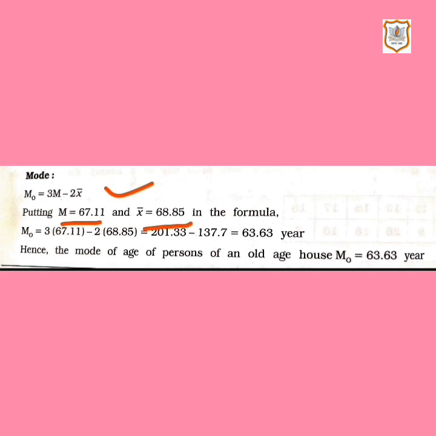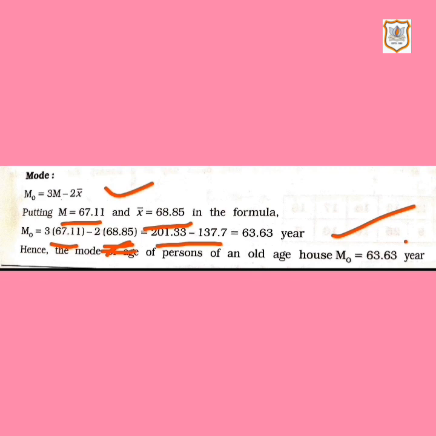So we'll be putting the values: 3 into 67.11 minus 2 into 68.85. So that gives 201.33 minus 137.7, which equals 63.63. So mode is 63.63. This way we have taken out mode with the help of the empirical formula, as it was unequal class length. So here we are done with sum number 1, 2, 3.